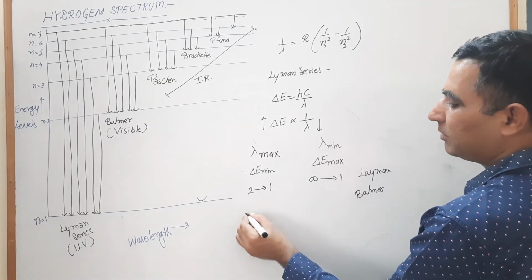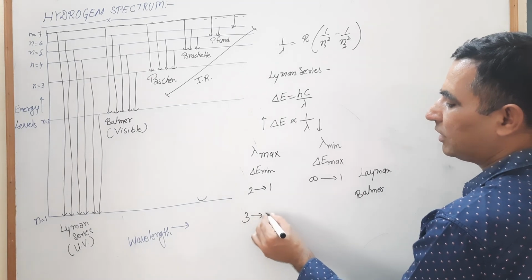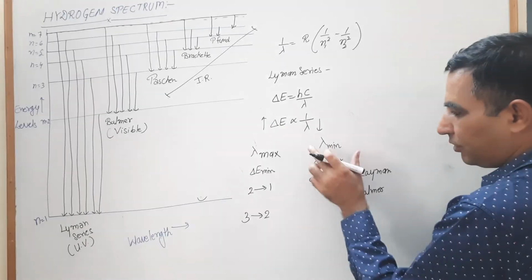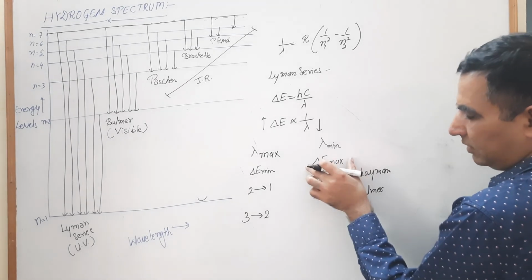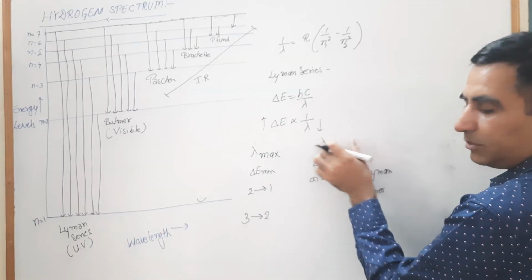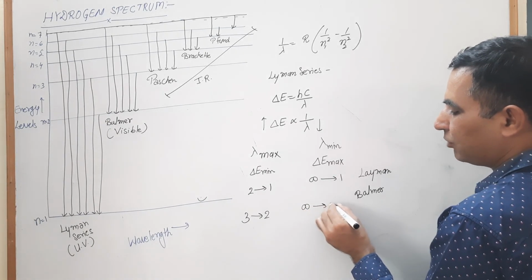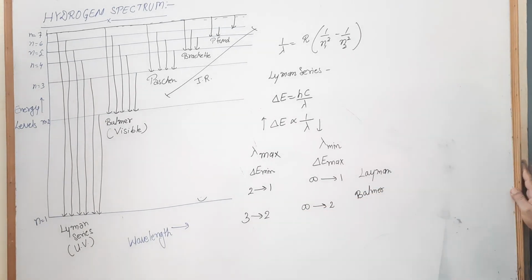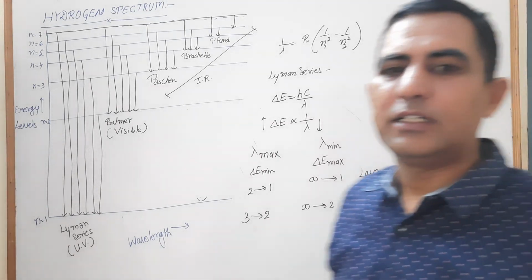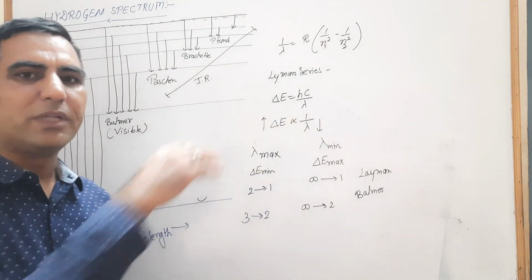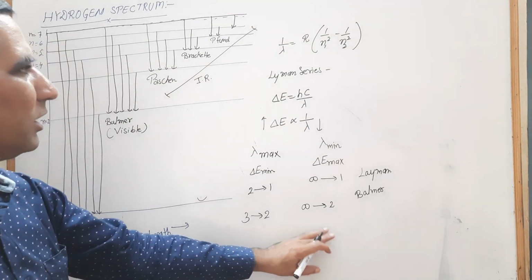So for the Balmer, the minimum energy level difference occurs when electron jumps from third to second, and for maximum, del E is maximum and lambda is minimum, when your electron transition takes place from infinite to second. So by this we easily find out the maximum wavelength and minimum wavelength,